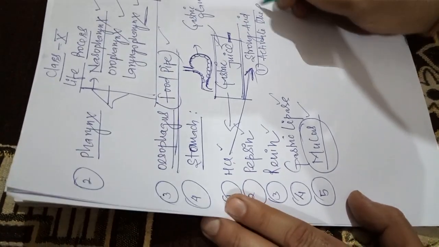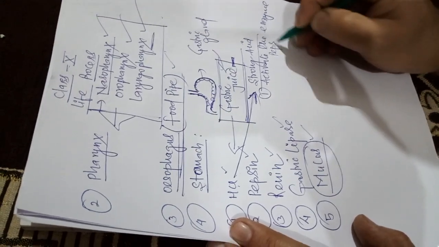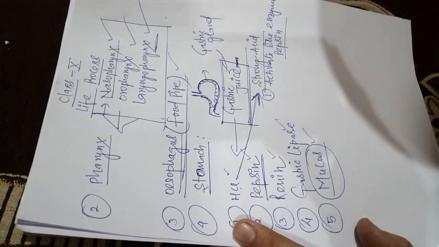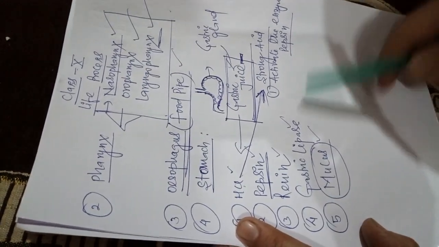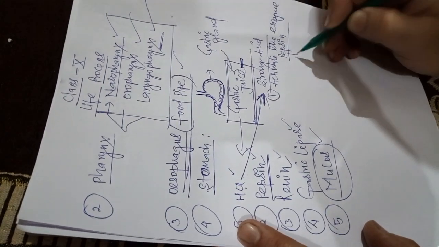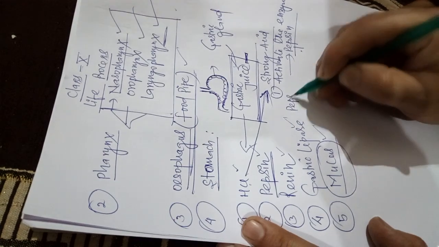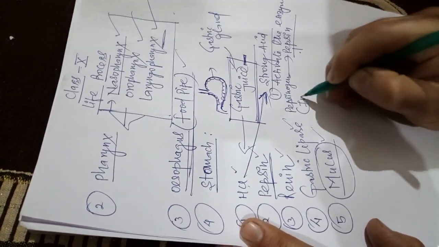the enzyme pepsin. You know this pepsin enzyme is a very important enzyme for digestion of protein, but this enzyme is secreted in the form of pepsinogen, the inactive form.